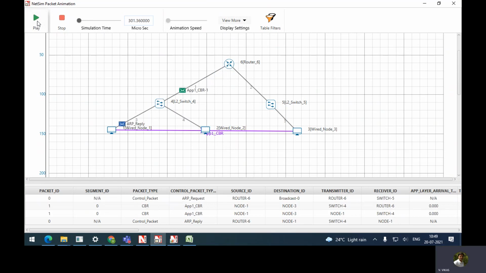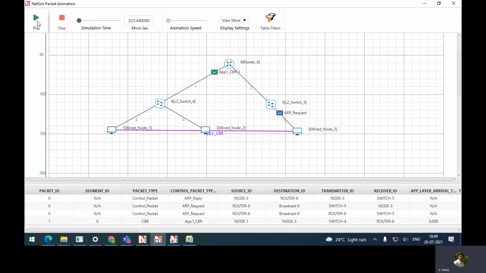ARP reply basically came from router, and you can see that it's reaching this point. There is a slight change here. By the time you see ARP reply here, you can see first CBR packet is going already. In general it won't happen. After ARP reply comes, it will be going. But slight change with respect to simulation, because of which we are able to see app1 going before this ARP reply reaching the node. But when we go to Excel sheet, we can clearly see first ARP reply will be coming, then application will be going. You can play it.